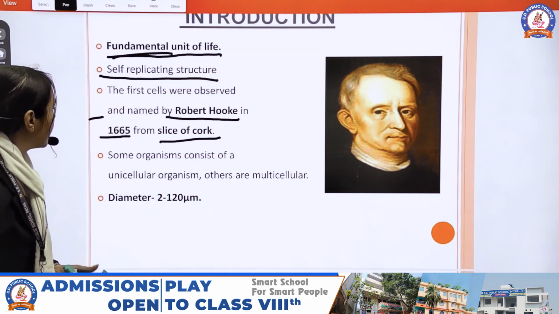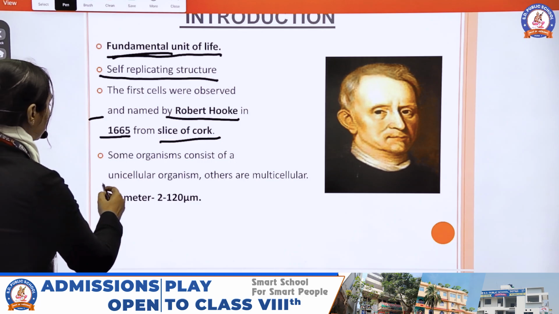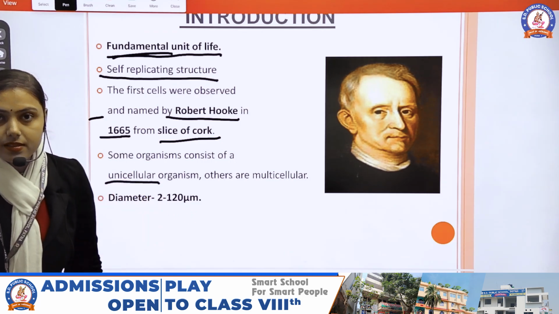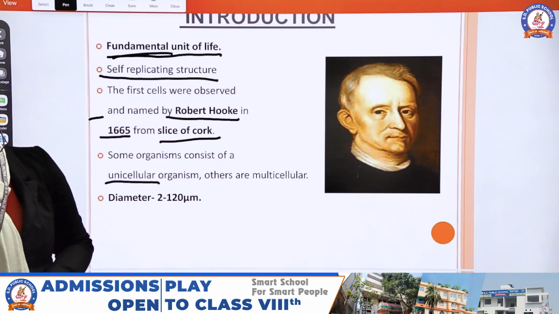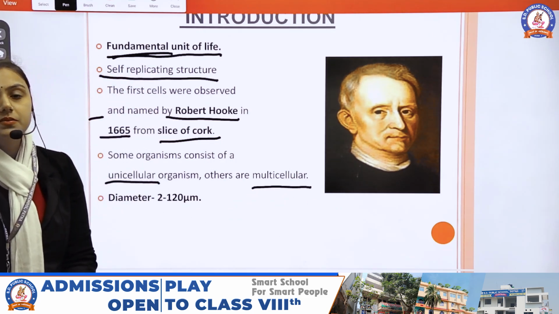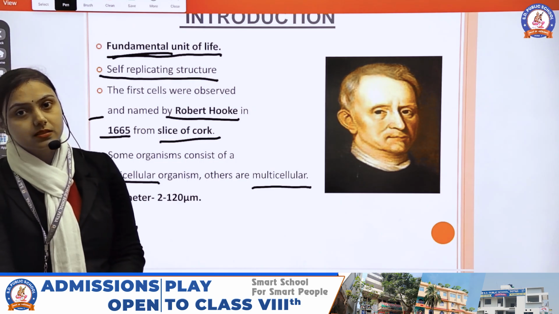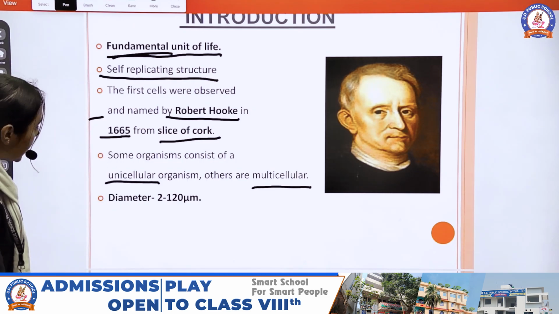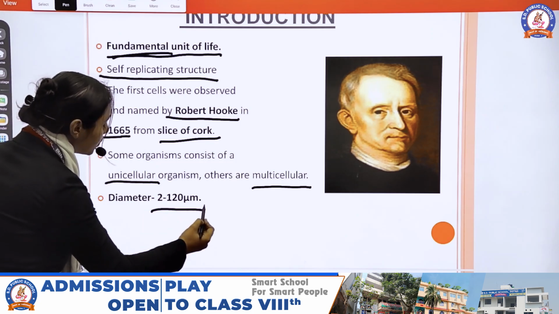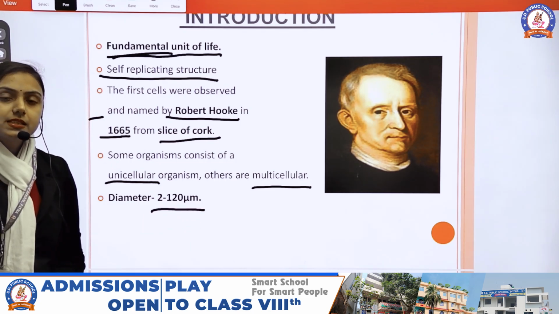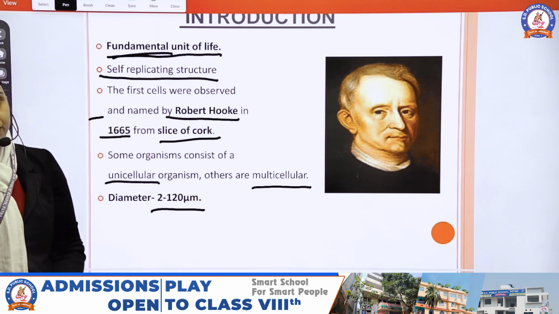Now, some organisms are unicellular, that means they are made up of a single cell, while other organisms are called multicellular. That means those organisms are made from many cells. Cells have different diameters that vary from 2 micrometers to 120 micrometers. The shape and size of every cell vary from each other.